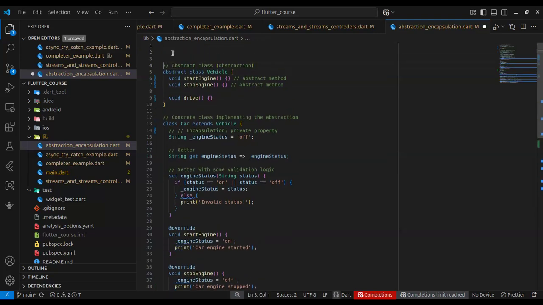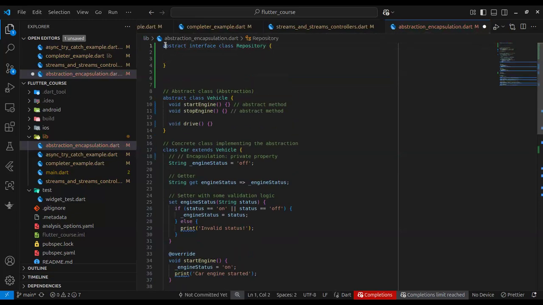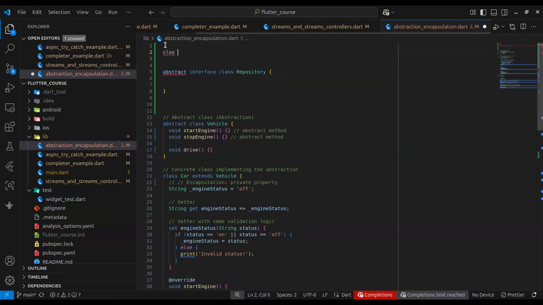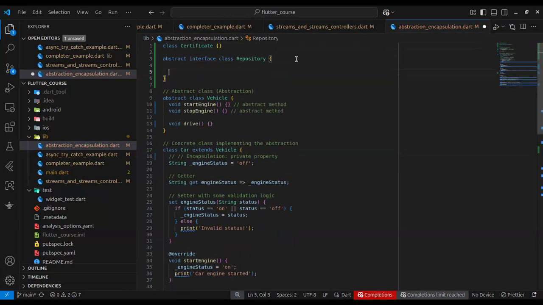So imagine we are building an application and we want to implement an abstract repository. We can do this: abstract interface class Repository, and we declare what we want our repository to do. Let's say we have a data model called Certificate. Remember, I said a repository represents a data source where data comes from. So maybe you want a method that gives us a list of certificates. What we name it: getCertificate.